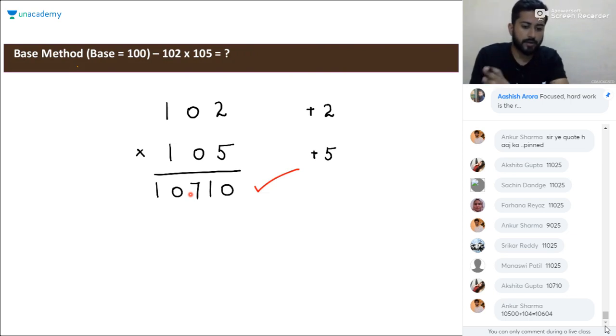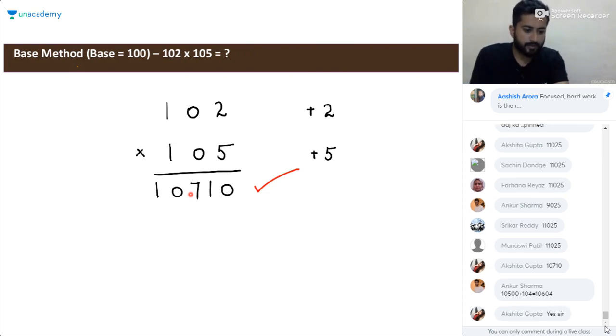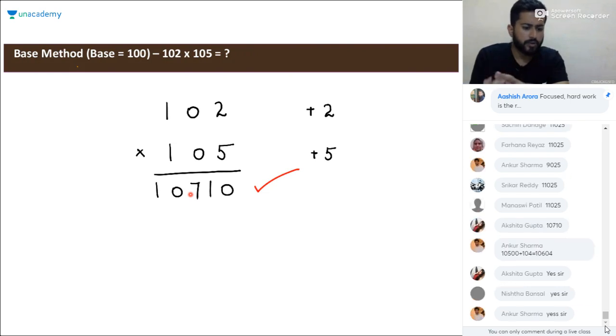So did you understand or not? Tell me. 10710 will be the product here. Everyone who is watching this session, please confirm: did you understand the basic concept of the base method?